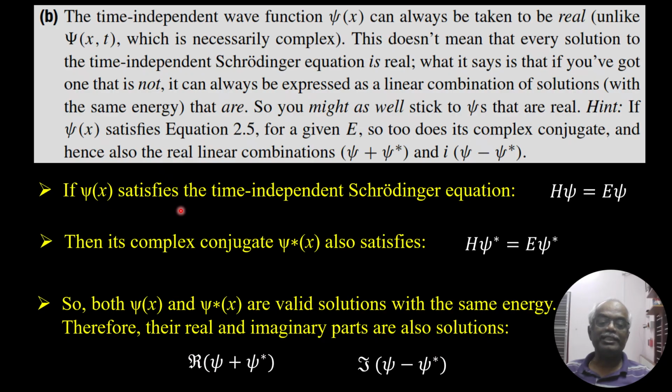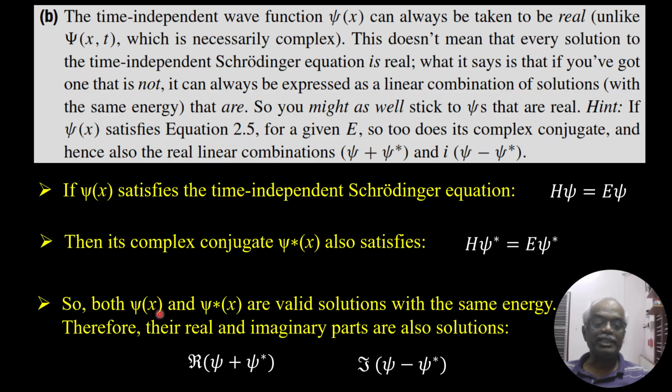If psi of x satisfies the time-independent Schrödinger equation, that is H psi is equal to E psi, then its complex conjugate also satisfies it: H psi star is equal to E psi star.